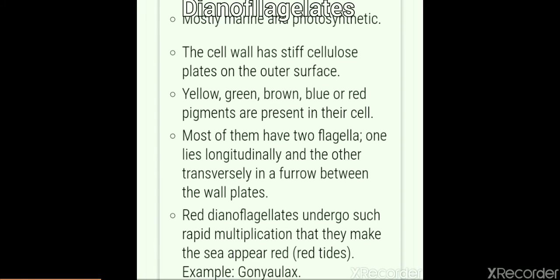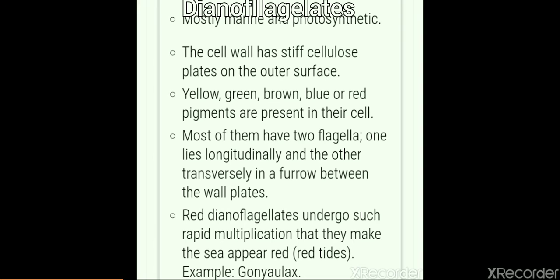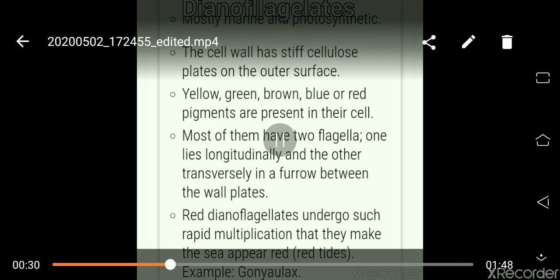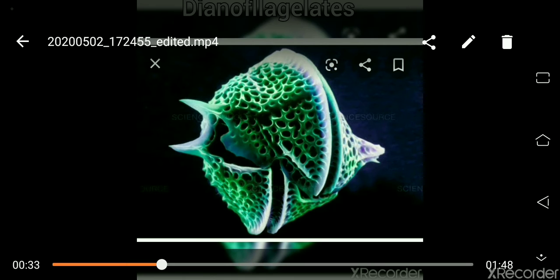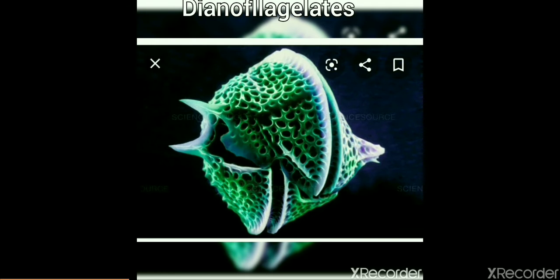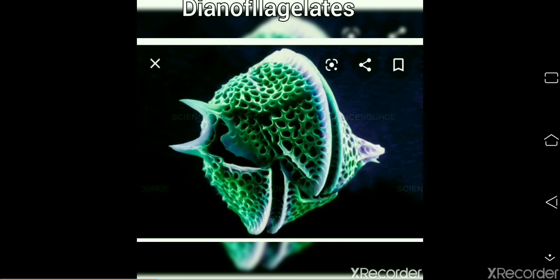And the example is Gonyaulax. You see the structure of Gonyaulax there. They are of different colors also. This is the structure of a dinoflagellate, Gonyaulax, and they are of different colors according to the pigment in the cell.